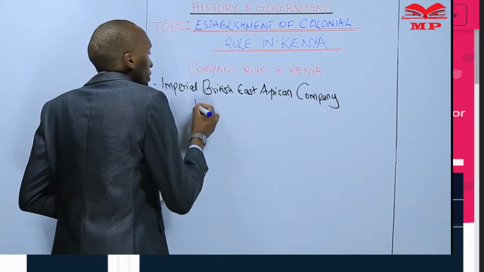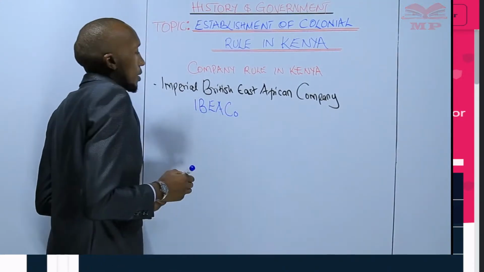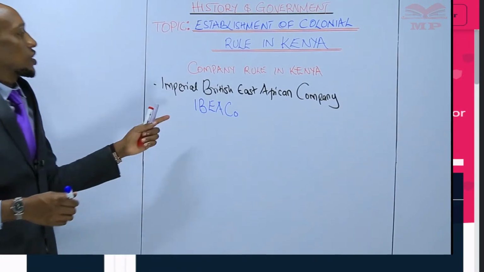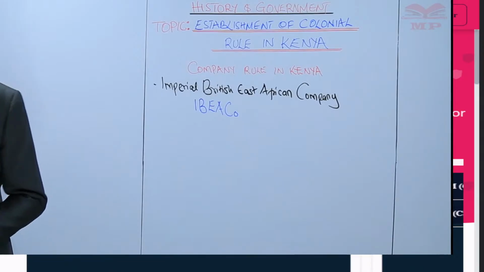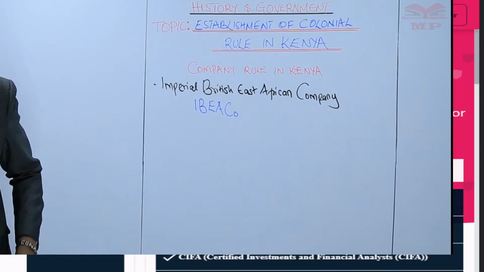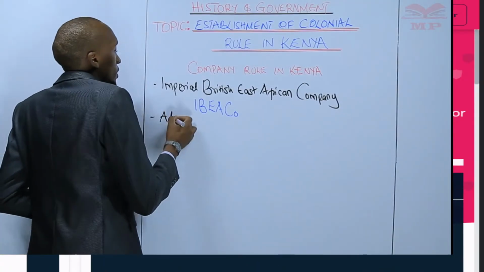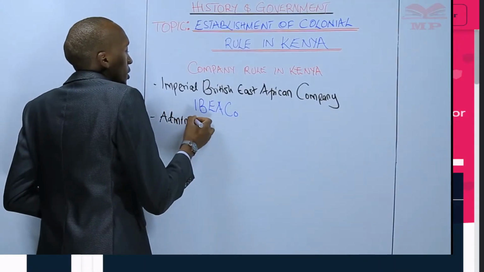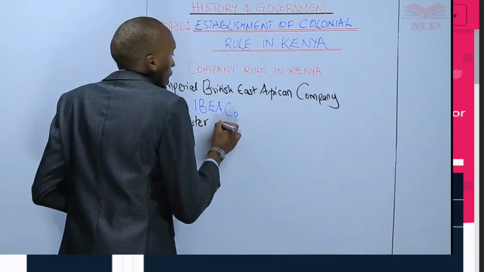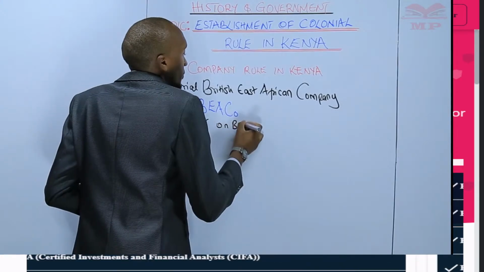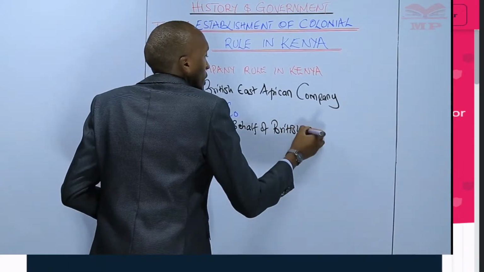So this one is abbreviated as IBEACO. That is the Imperial British East African Company. So this is the company that was given the charter. The company was given the charter to administer the protectorate, or Kenya, on behalf of the British government.